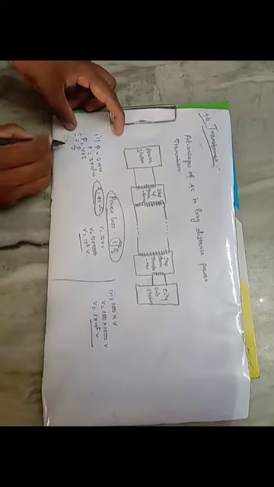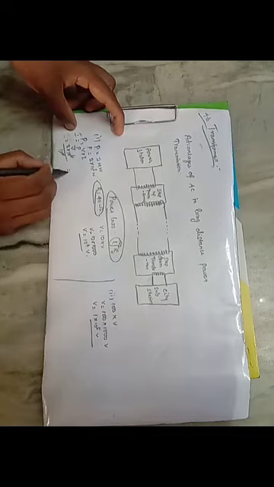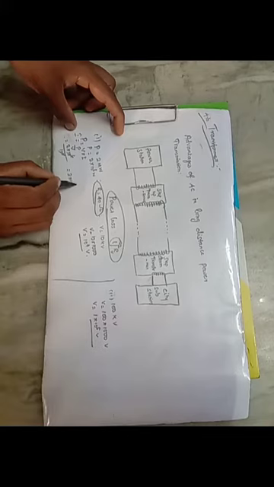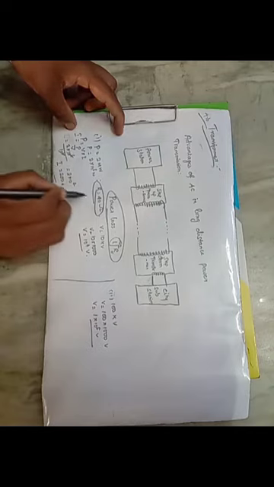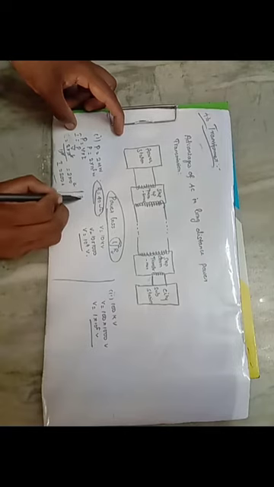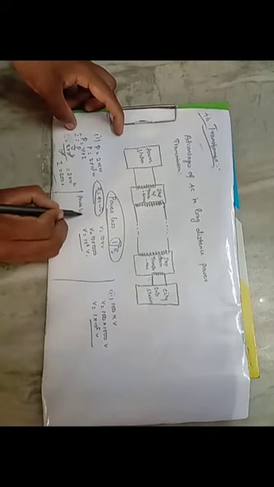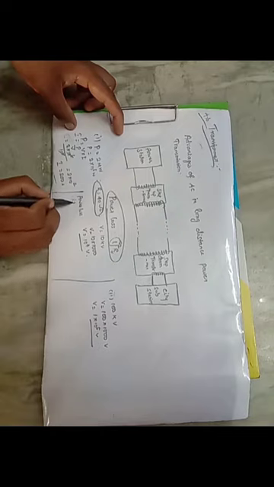You know the power has the value 2 into 10 power 6, divided by voltage 10 power 4. Here what is the answer? It is equal to 2 into 10 power 2, that is 200 ampere. Okay, that is the current. So we are going to calculate the value of the power loss. The power loss is calculated by using the formula I square R. What is I square?